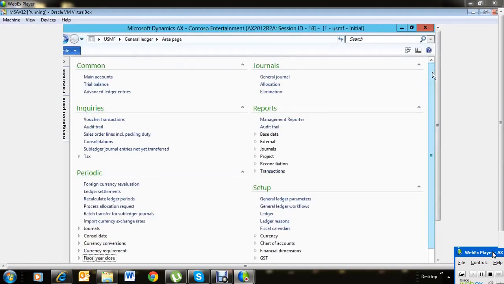And how do we set up a consolidation company and consolidate between the companies? We're going to look into that, elimination journals and the allocations. How do we set up those things?